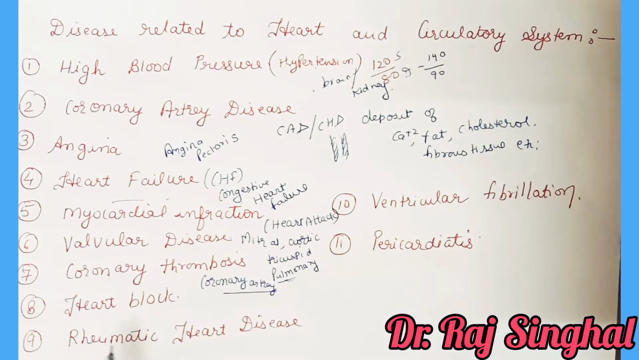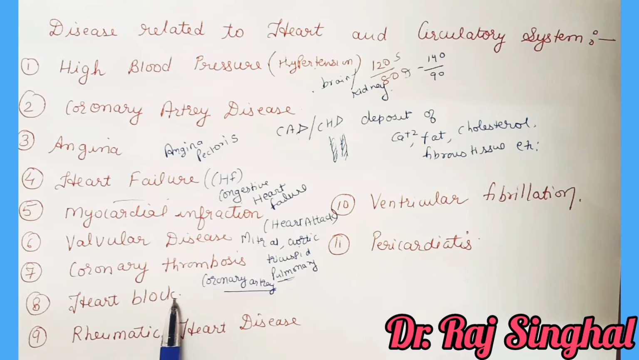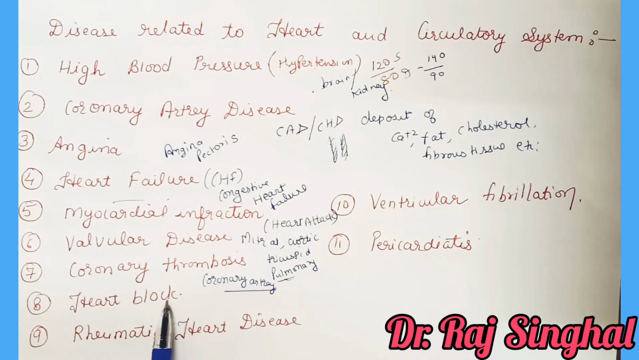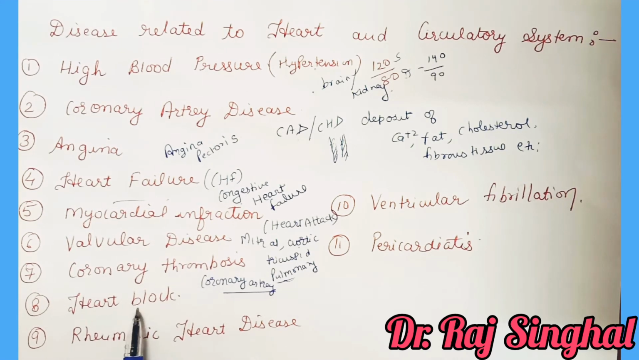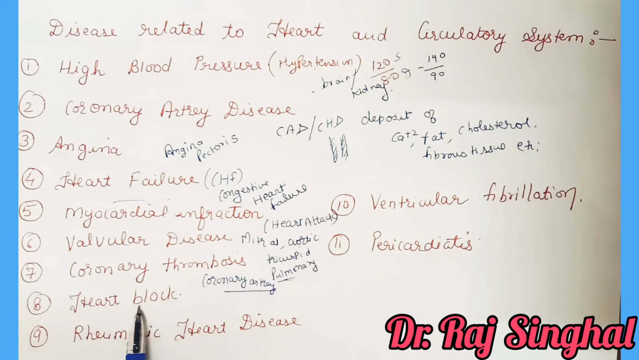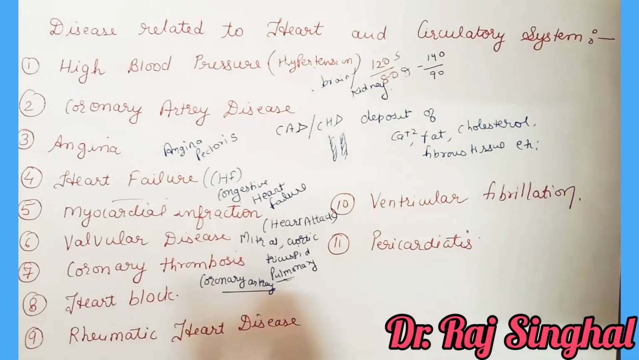The next disease is heart block. Heart block is an abnormal heart rhythm where the heartbeat becomes too slow. The heart is not capable of sending the electrical signals to the ventricle, which leads to improper movement of the ventricle, and because of this the circulation stops.